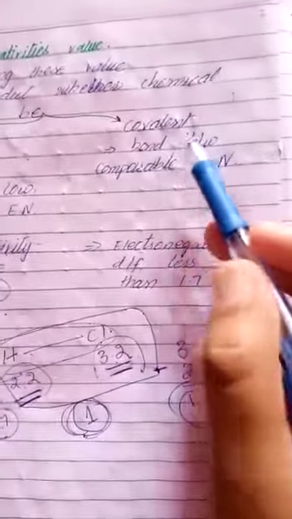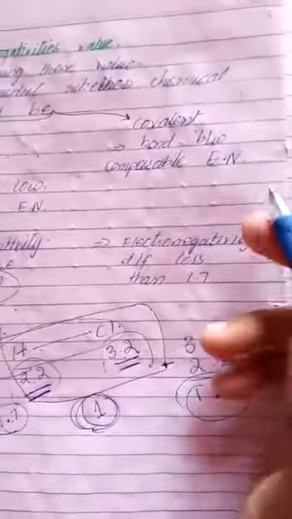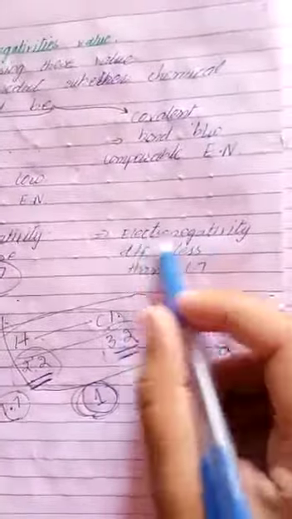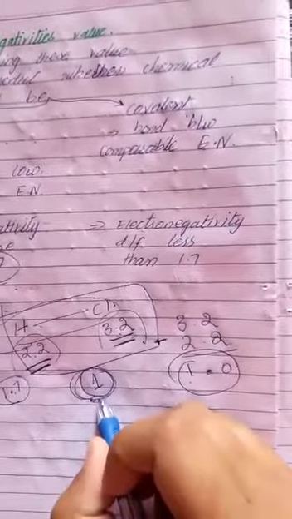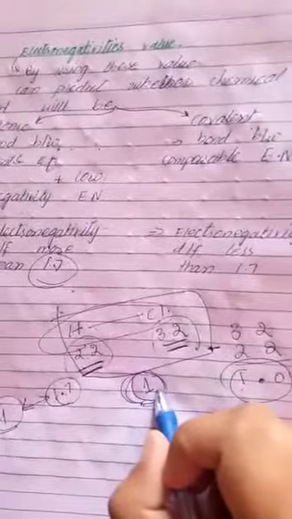And when will it be a covalent bond? A bond between comparable electronegativity values, that is, values close to each other, like 2.2 and 3.2. And the electronegativity difference is less than 1.7. This is less than 1.7 electronegativity difference, so it will have a covalent bond.